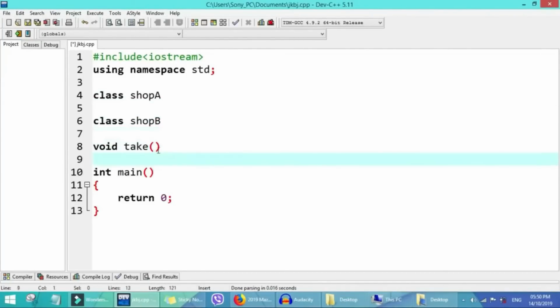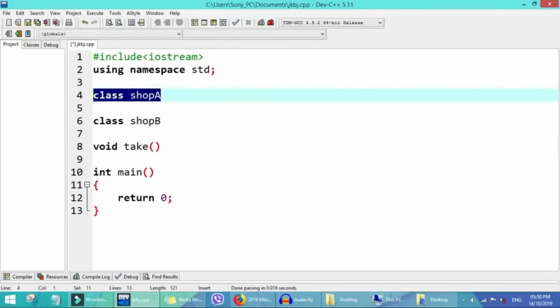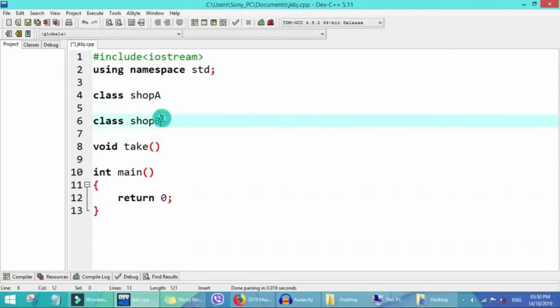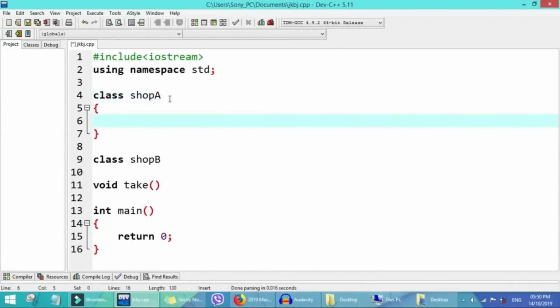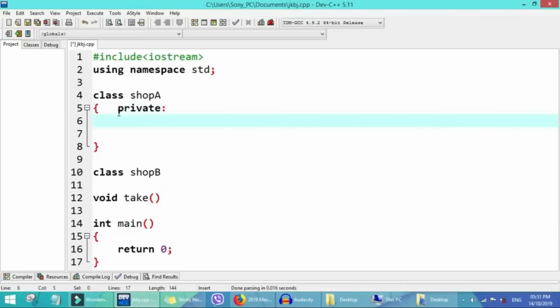So we are going to have this function now. We want to access what is private to the first shop and what is private to the second shop. It wants to take something private from here and what is private on the other side. So now we'll create those private things for the two shops. For here we have private. What is private for this shop is garri. Shop A sells bags of garri and different things.